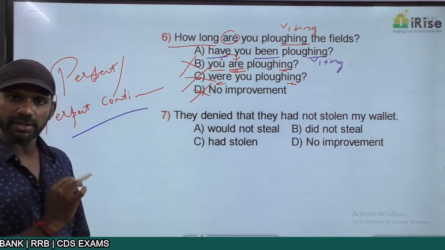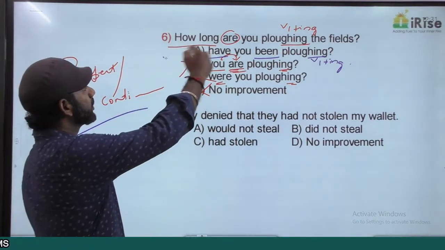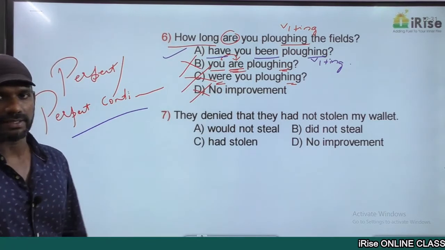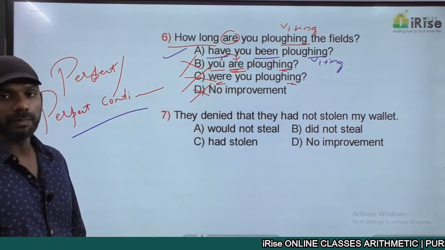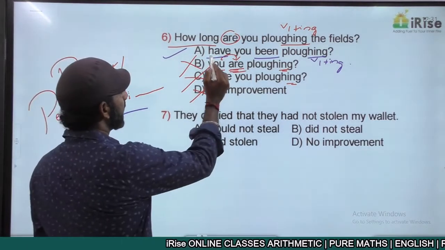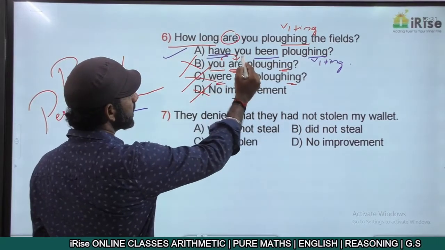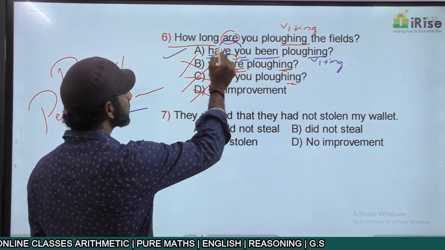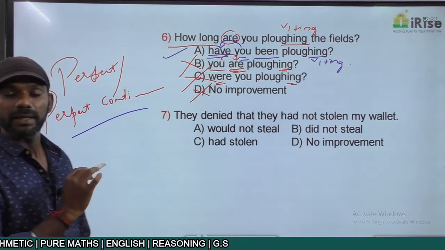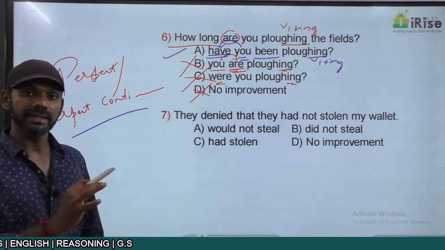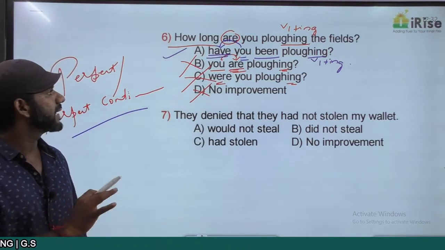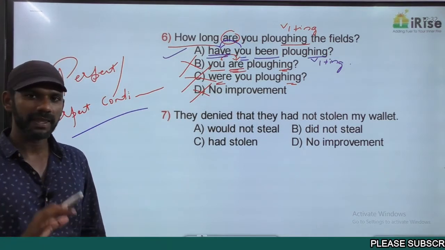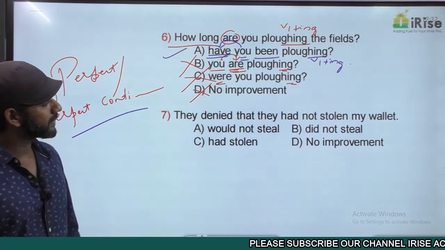The answer must be option A. Now we can check one more concept here. Interrogative sentence. How long have you been plowing the fields? Have is the auxiliary verb. You is the pronoun. The auxiliary verb is coming before the pronoun because it is an interrogative sentence. That concept is also completely fine. The answer is option A. Getting it? Come to the next one.